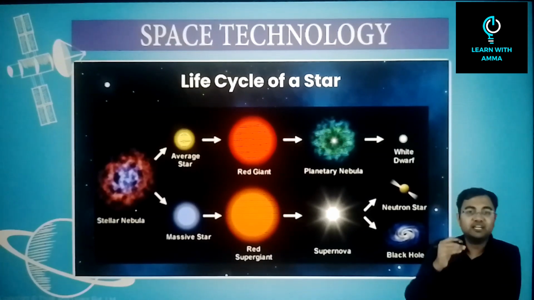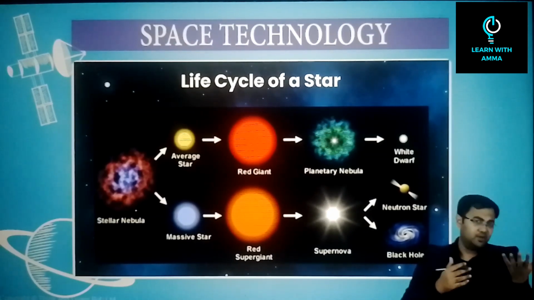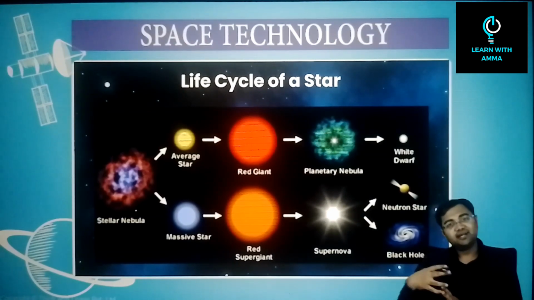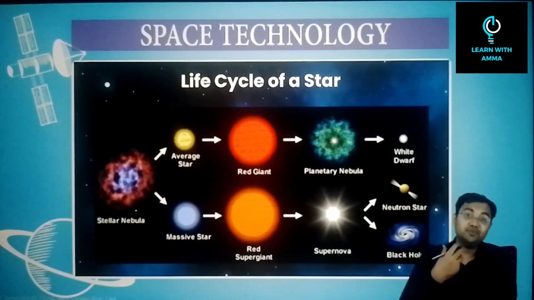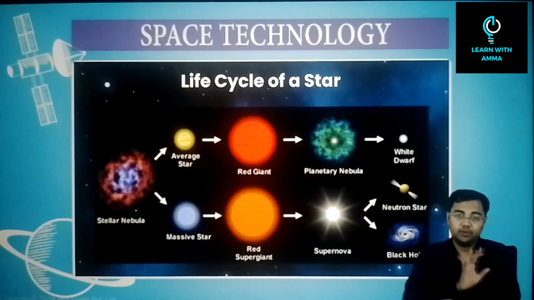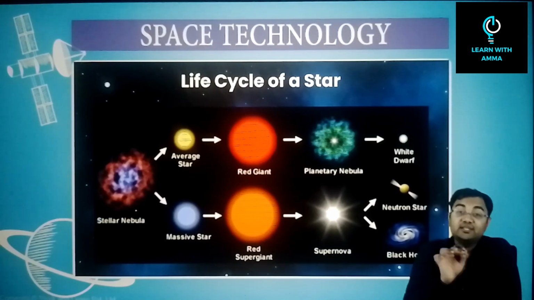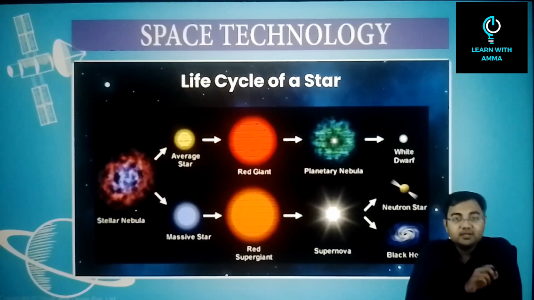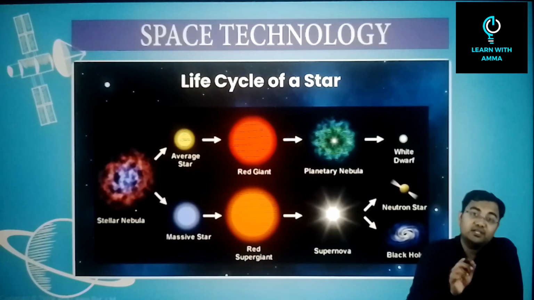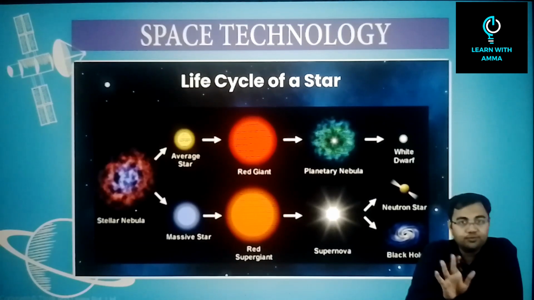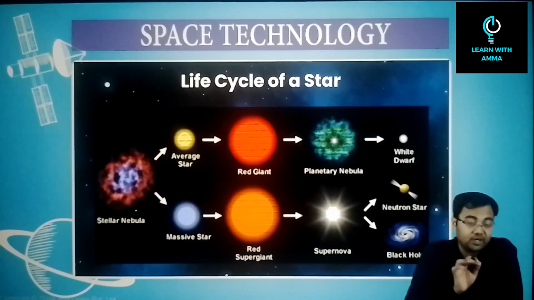Let's say there are 4 statements given about a star or maybe about the sun, and one of the statements says that whenever our sun dies, it will convert into a black hole. Now just remember that this is a false statement. Some of the stars will definitely form black holes, but not all the stars. All the stars will not form black holes. Please be very sure about this.